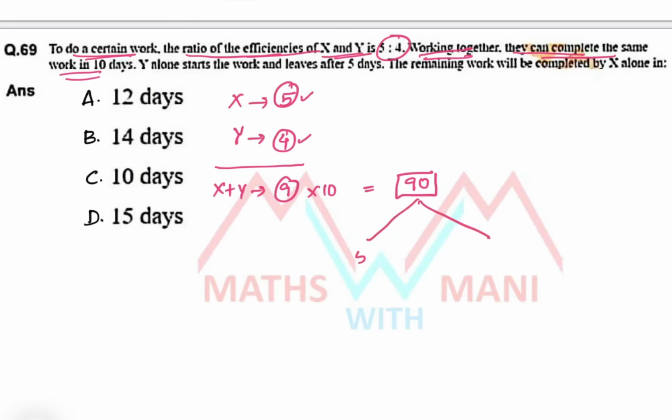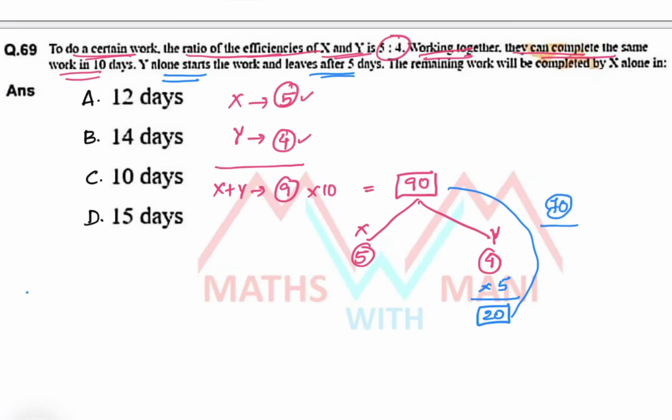Efficiencies: in one day x can do 5 units and y can do 4 units. Yes, that was given. Next, y alone starts the work and leaves after 5 days. That means y worked for only 5 days. That is 4 into 5, 20 units completed by y. What about the remaining work? 90 minus 20, that is 70 parts.